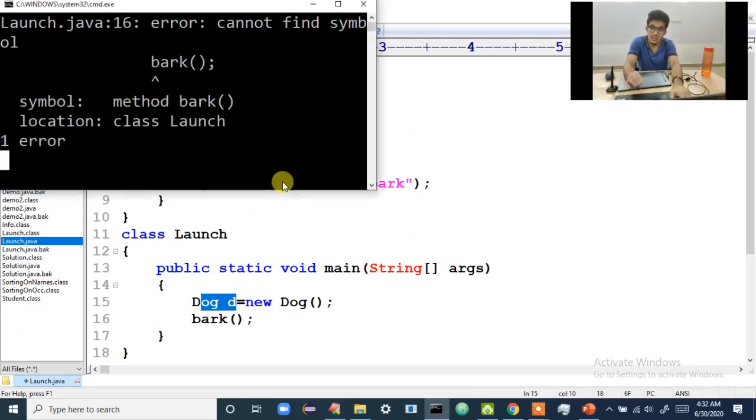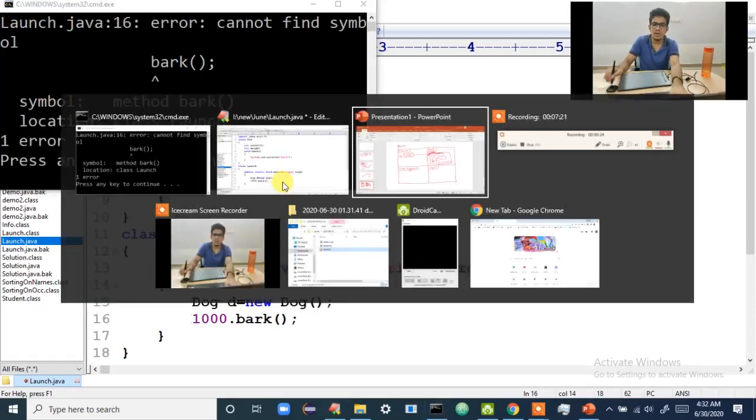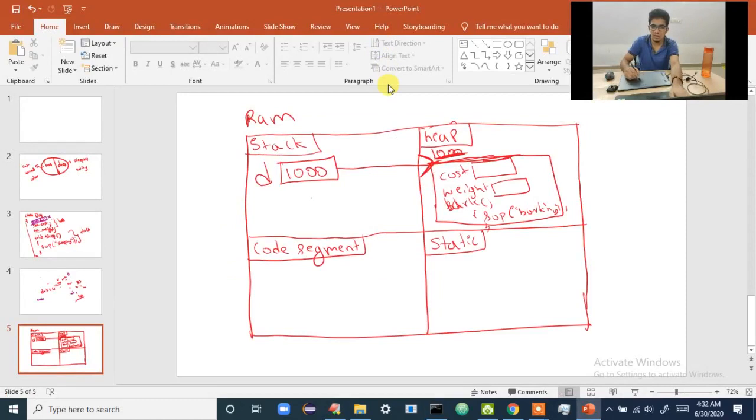Now you have to specifically tell it. You have to tell it like this: go to the 1000th address. After going to the 1000th address, make a hole in that object. Dot means what? Make a hole inside that object. So what will happen now? Here, it will come to the 1000th address. It will make a hole inside the object. When it makes a hole, don't you think it has three properties here?